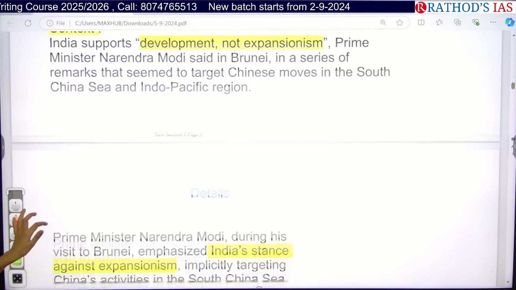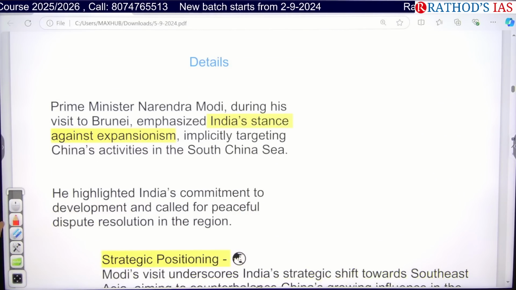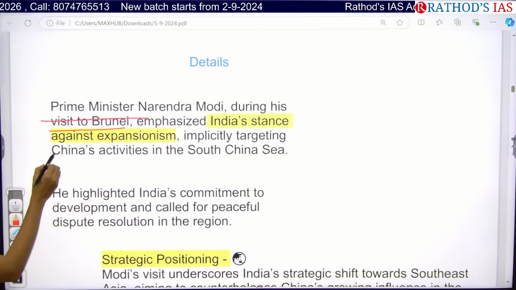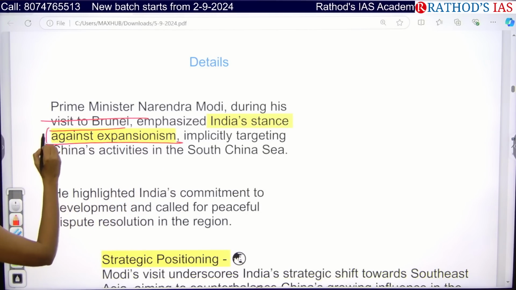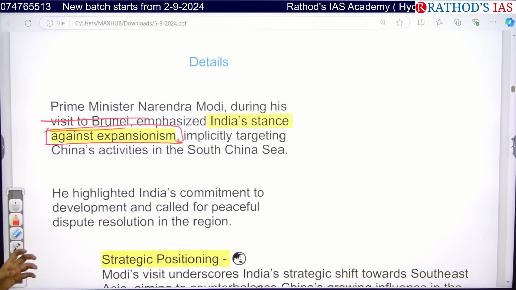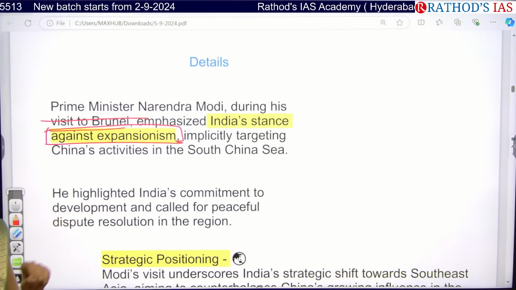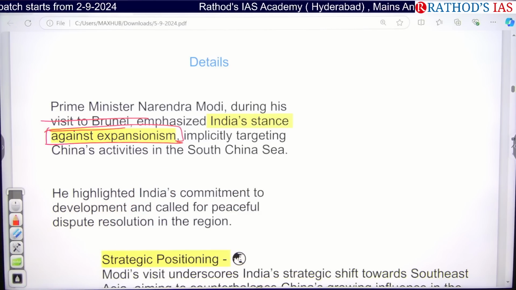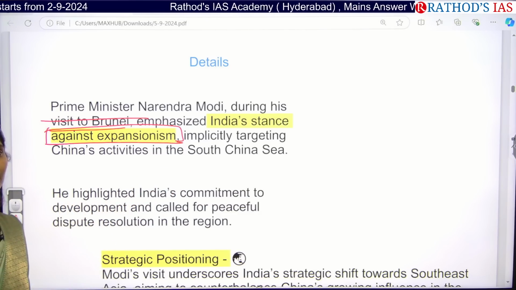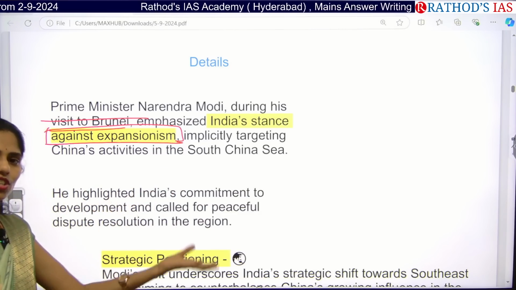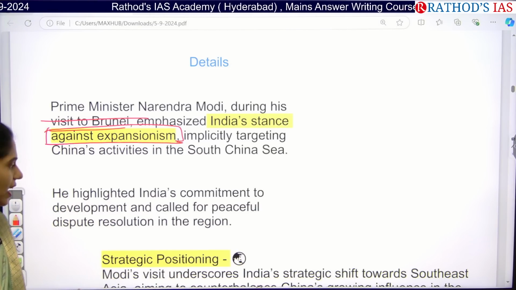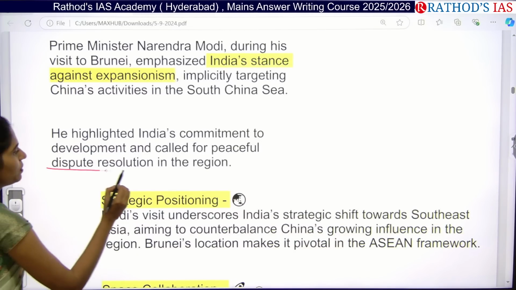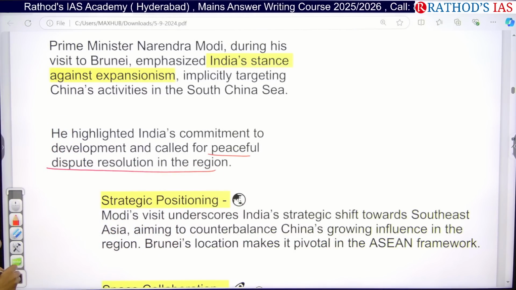Because of this, India wants to take this stand on China. The Prime Minister, during his visit to Brunei, emphasized India's stance against this expansionist policy, and India is especially targeting China's 9-dash line as well as the artificial islands in the South China Sea. There are many issues in the South China Sea, between China and Japan, China and the Philippines, like that. He focused that we need a peaceful dispute resolution mechanism in this region.